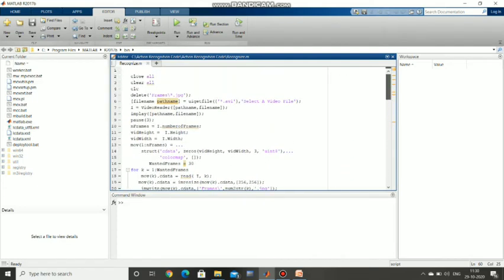Now I'm going to run my project. It takes time for processing.